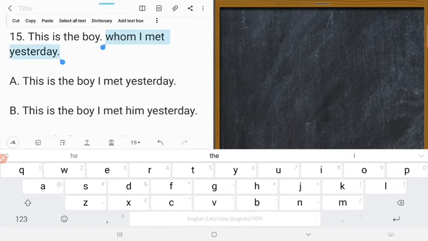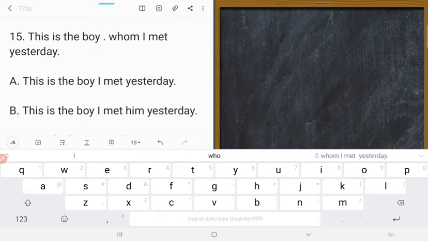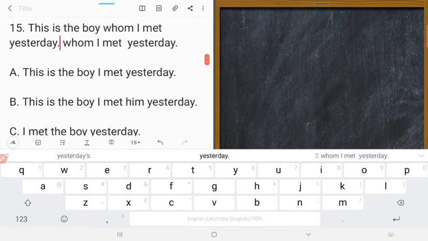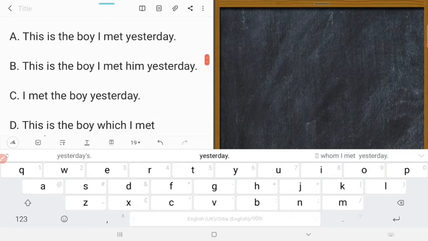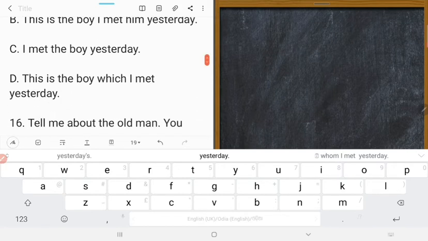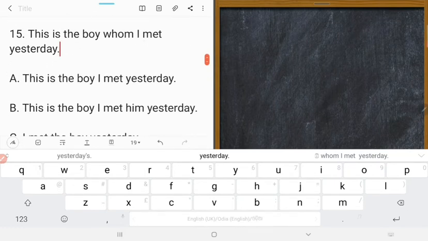It is related to the boy. We shall paste it just after the boy. Could you understand? Paste it just after the boy. And now let's remove it. The sentence becomes: this is the boy whom I met yesterday. So the right answer: this is the boy I met yesterday, wrong; I met the boy yesterday, wrong; this is the boy which I met, wrong. So this is the boy whom I met yesterday, generally A is right.